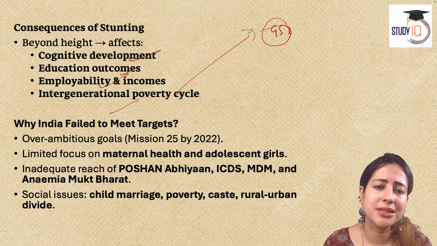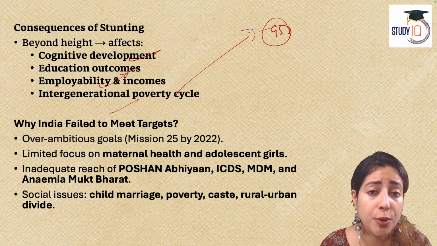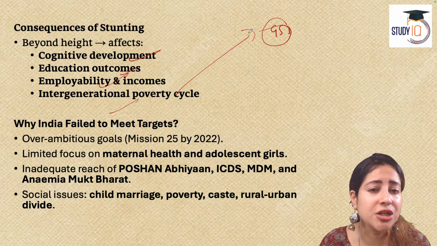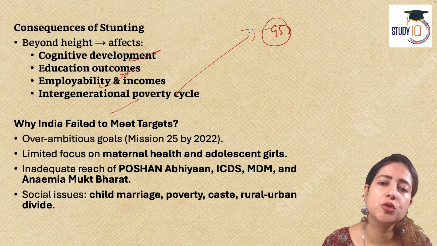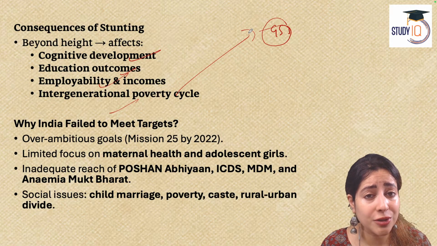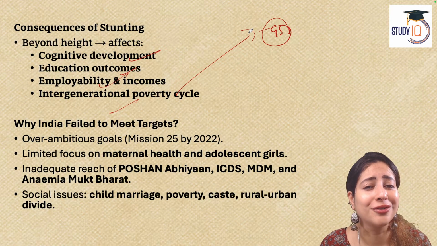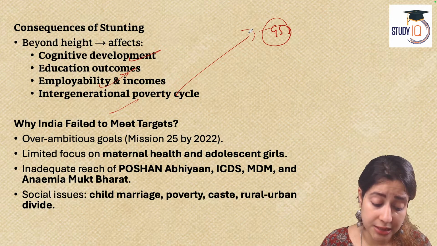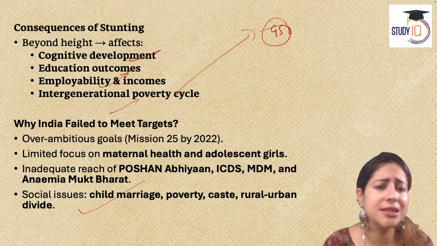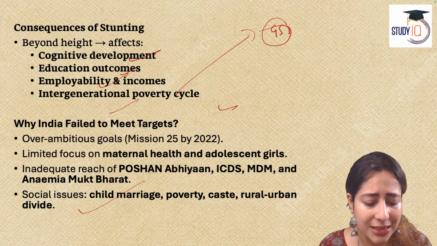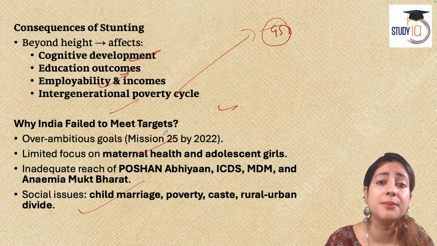Then, how can such people escape intergenerational poverty? Is it not a wastage of India's demographic dividend? Is it not a wastage of human resource? The only resource that India actually can claim of in today's difficult times. That's what the article says. Now, why has India failed to meet the targets of Poshan Abhiyan then? Clearly, one reason is it was an over-ambitious plan.